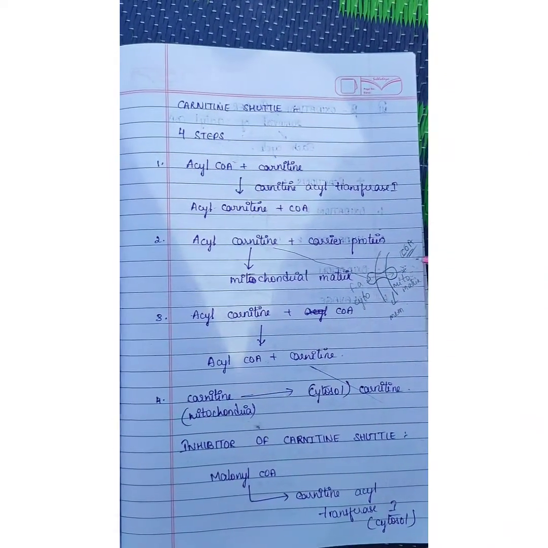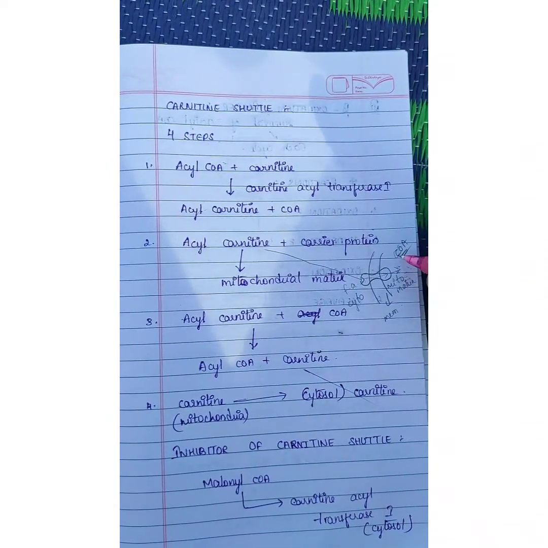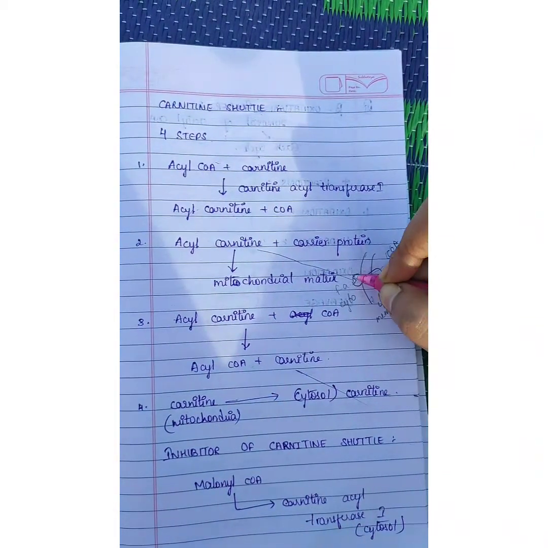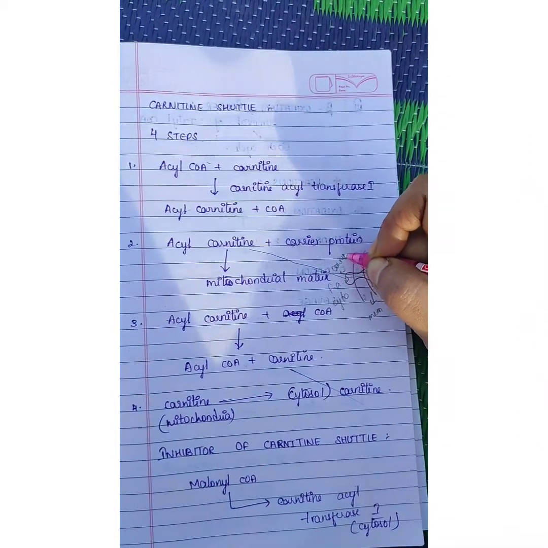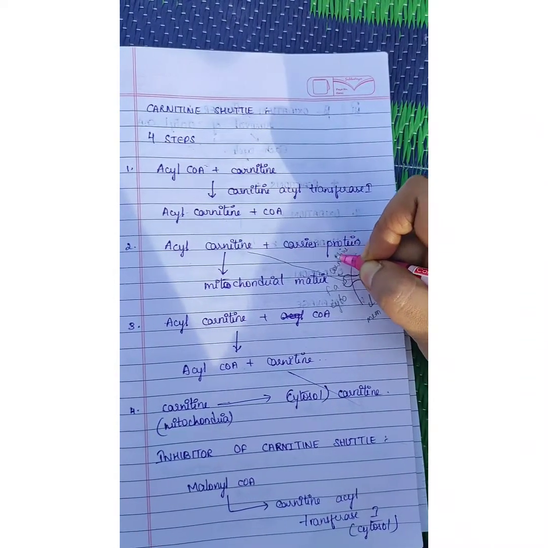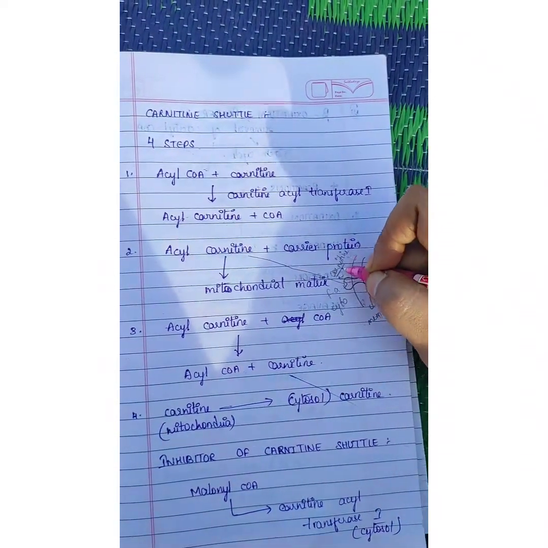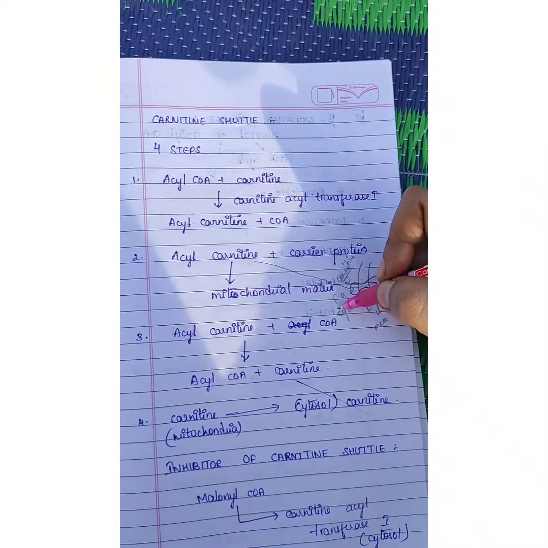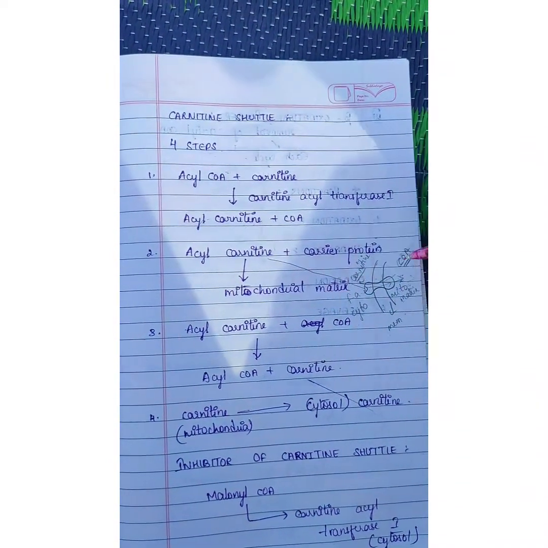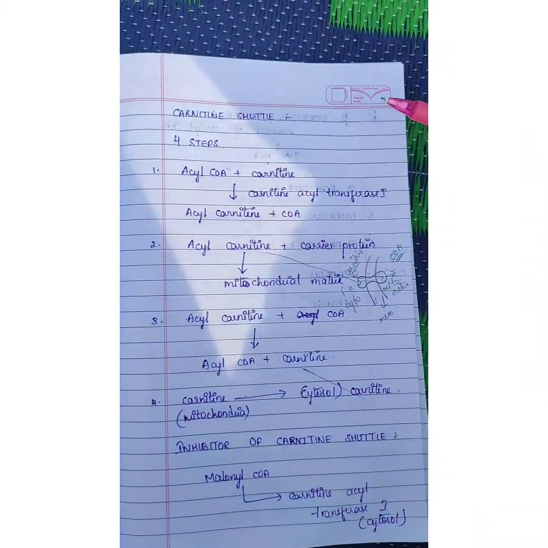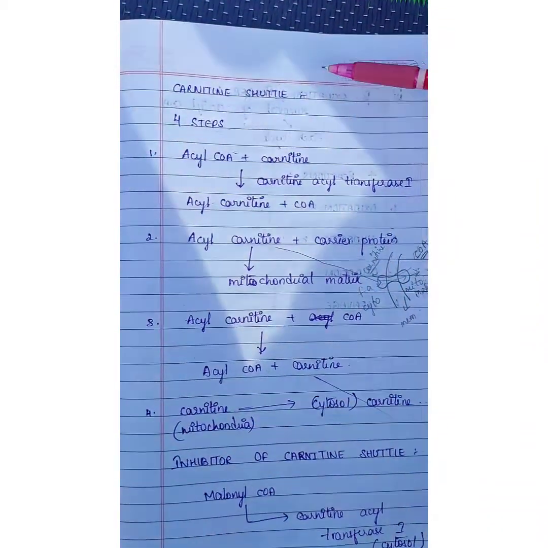So this carnitine which is left over here again enters into the cytosol, and this carnitine again helps another fatty acid to enter into the mitochondrial matrix. This cycle is called the carnitine shuttle.